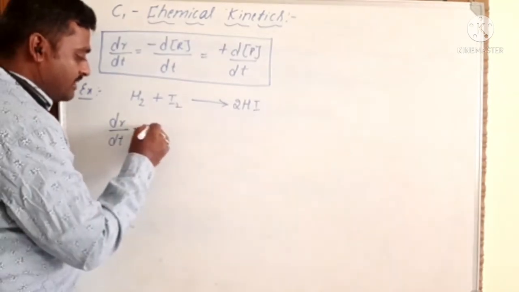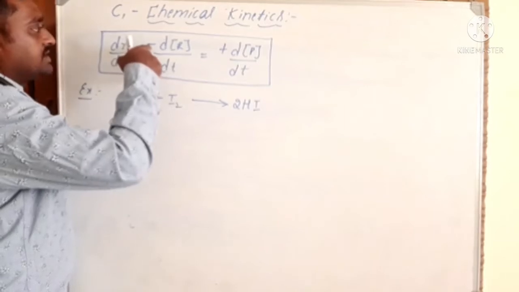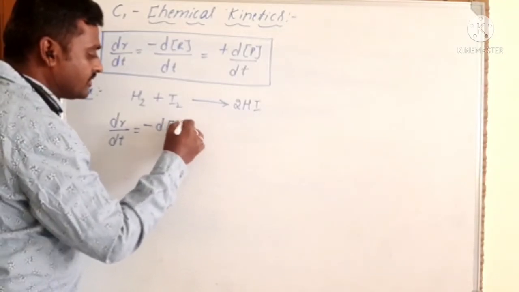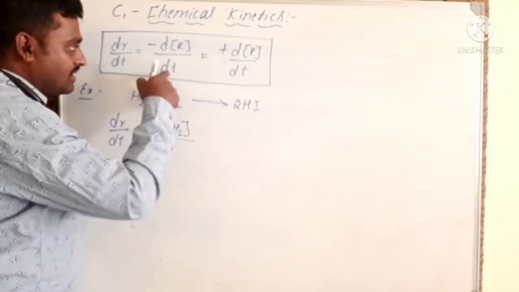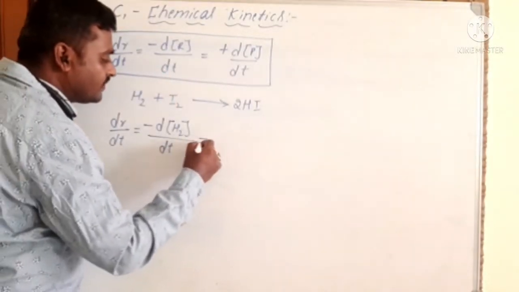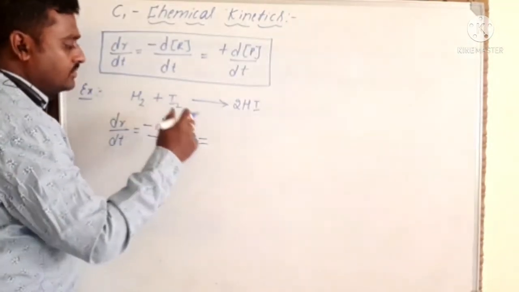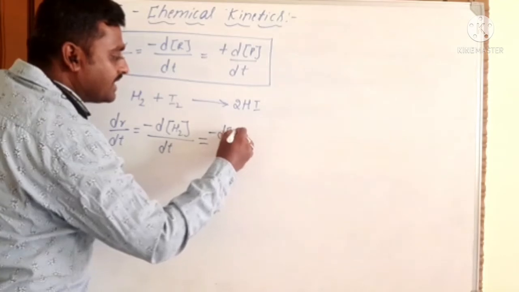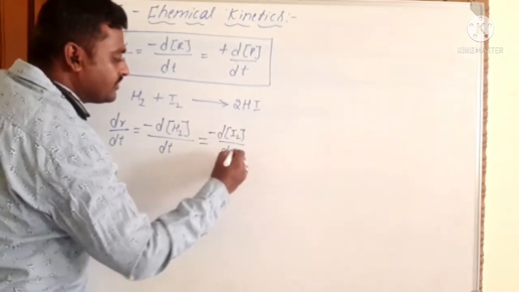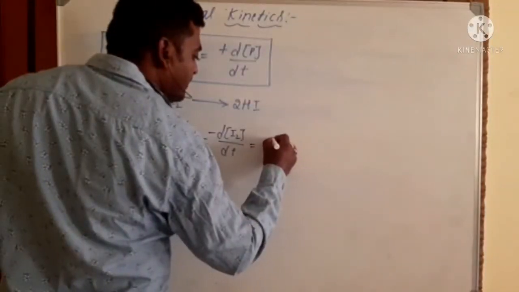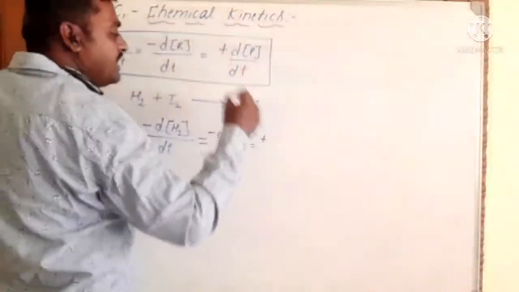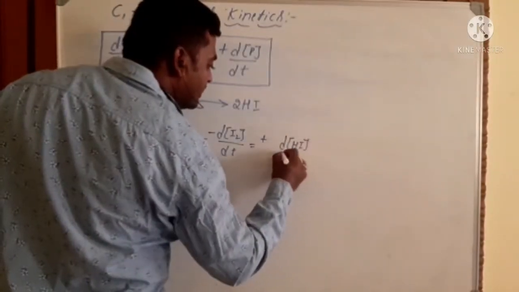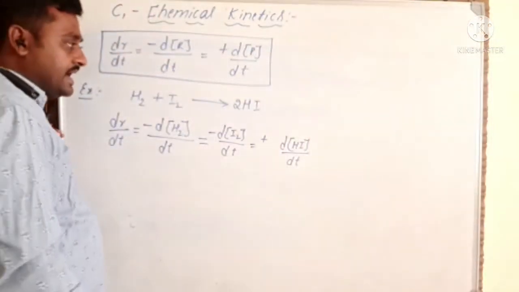You have to mention minus because they are reactants, so minus d of H2 divided by dt, that equals, once again for the other reactant I2, minus d of I2 by dt, that equals plus the products, dP by dt, that means for the product, d of HI divided by dt.